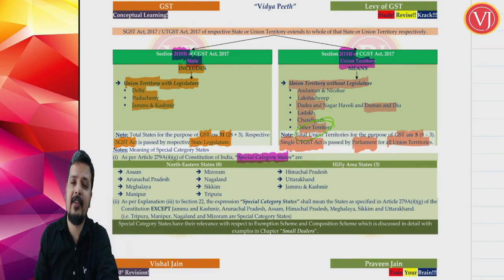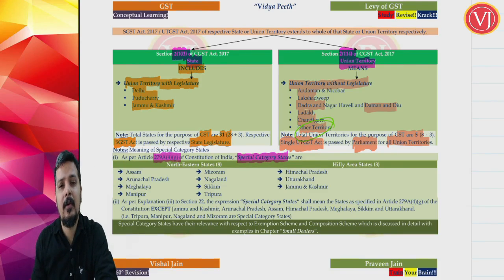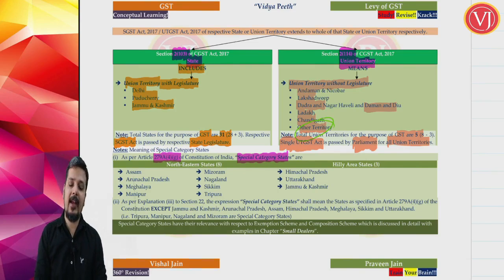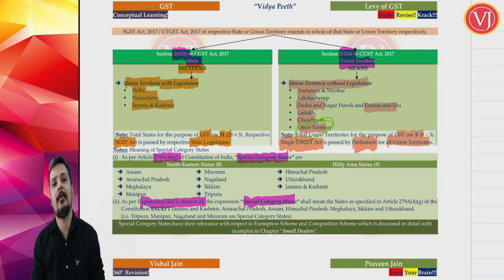You have to understand special category states as per the Constitution, as per Article 279A, sub-article 4G. Article 279A(4)(g) defines what special category states are. We also have special category states as per Explanation 3 to Section 22. So there are special category states as per the Constitution and there are special category states as per GST law. You have to remember special category states as per your GST law.